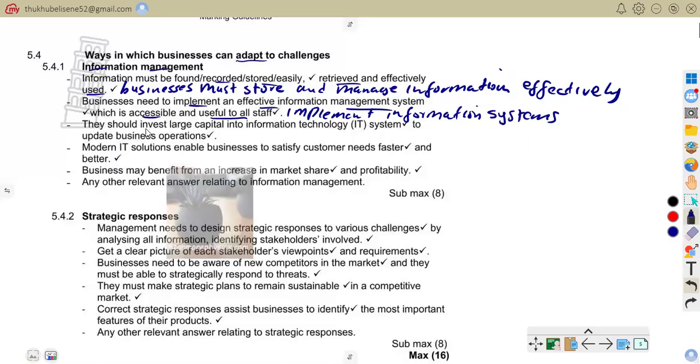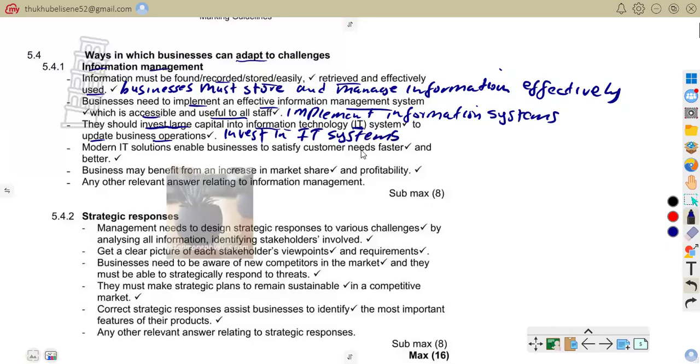Also, they should invest large capital into information technology, so you have an IT system to update business operations. Business has to invest in IT systems.